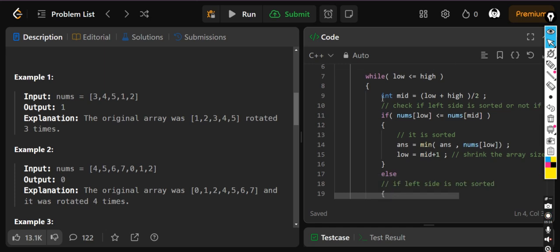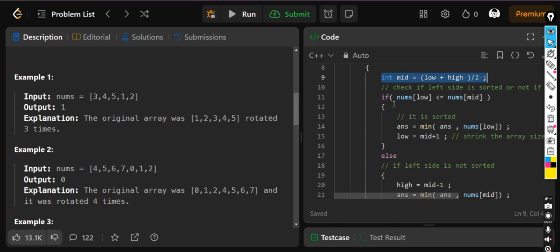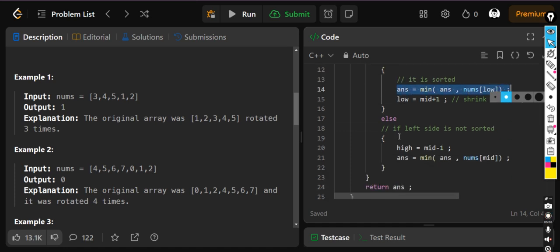So we'll just loop it, we'll calculate the mid. After calculating the mid, we'll check what I have told you. I'll check my lower number with the mid. If it is smaller, then it is sorted. If it is sorted, I'll make an answer, and I'll calculate the minimum of answer and low. Why have I taken low? Because obviously it is a sorted array. If you have to find the minimum, you have to go to low only. So if it is a left half, then obviously you can go to the low. If it is rotated, then you have to go through the right half.